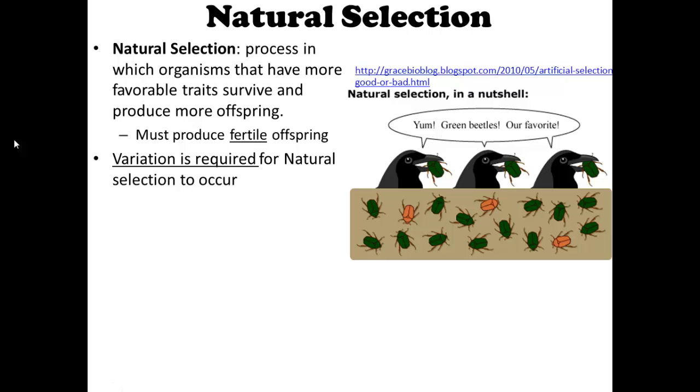So here's an image of natural selection. For example, these beetles are two different colors. There's some green ones and some brown ones. These birds here, they like the green beetles. Maybe green's their favorite color. So they pick the green beetles. What do you think eventually would happen to this little population of beetles?